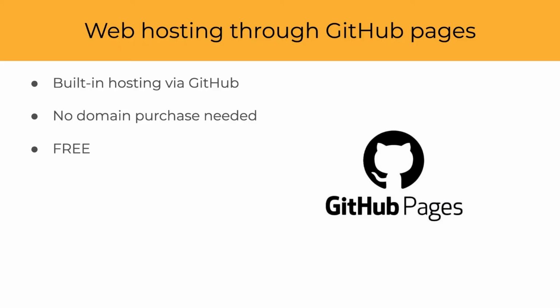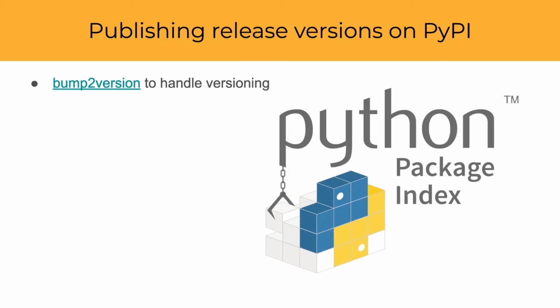GitHub also provides another feature called GitHub Pages for web hosting. For the web portion of CDP, we use GitHub Pages to host the web pages for individual deployments, and GitHub Pages hosting is free, and no domain purchase is necessary, but can be added if desired. For general updates to CDP's core backend package, we release version bumps through PyPI, which can be picked up by deployments manually or through Dependabot, which we'll go over in the future. In CDP, we use the bump2version tool for clean and consistent version bumps. And next, we'll give an example of how that works through a demo.